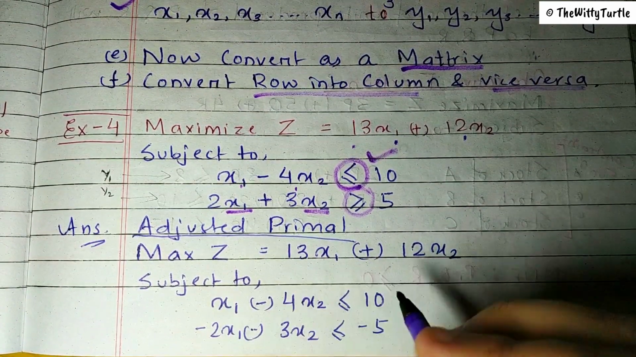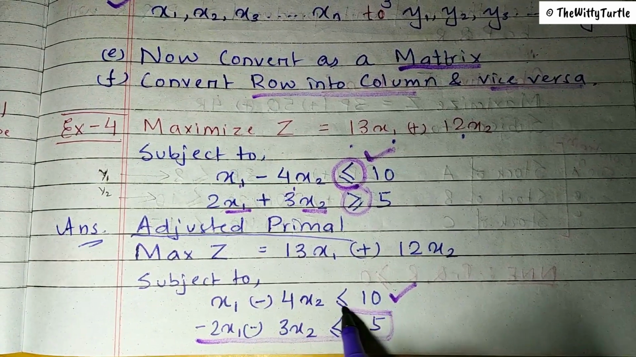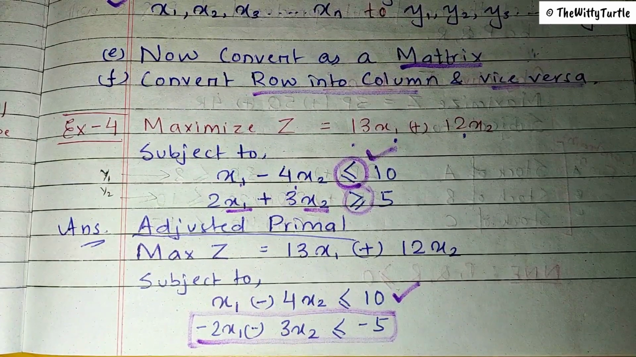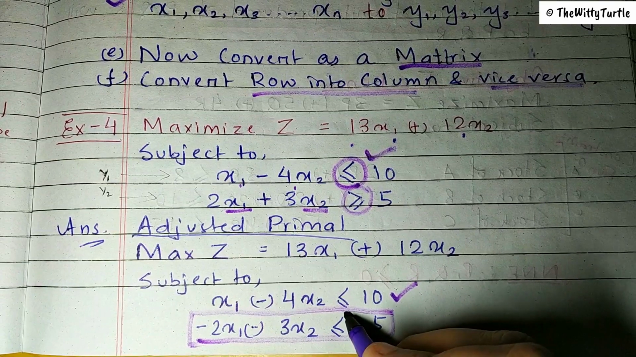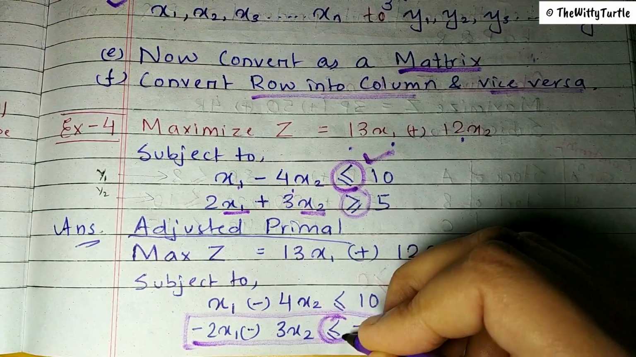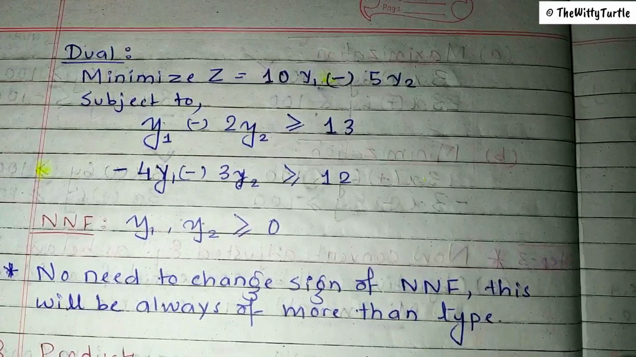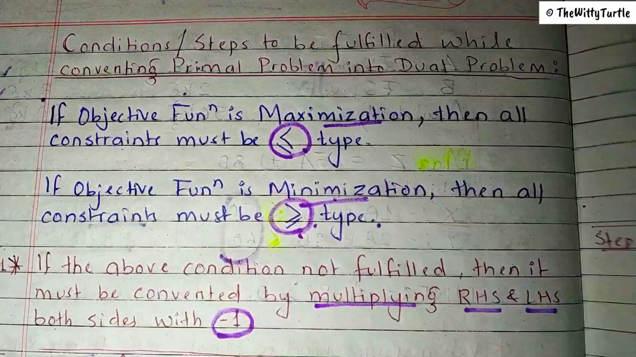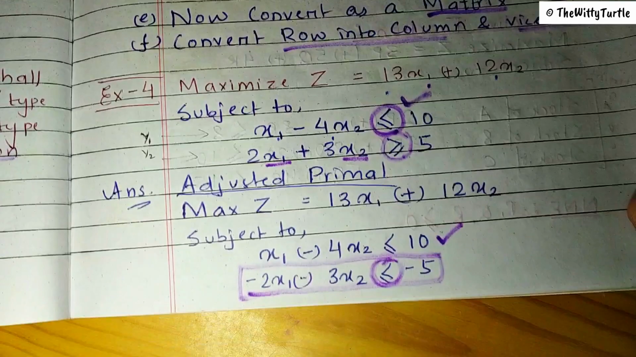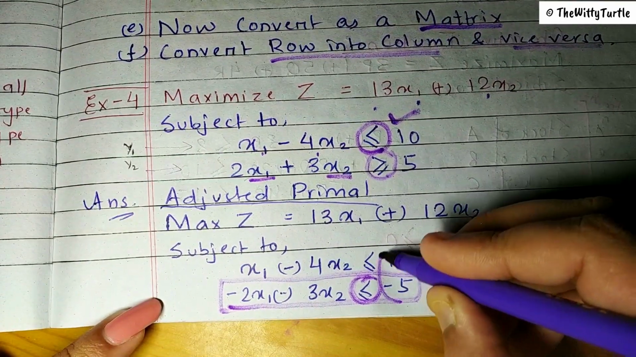So while converting, this will remain as it is. But we need to change the second equation by multiplying -1 on both the sides and by changing the sign of the constraint from this to this, right? Now this is clear, I think. Then we can go for dual. Now what is dual in this case? When we are talking about the constraints, what are the two constraints in this case? One is 10, one is -5.